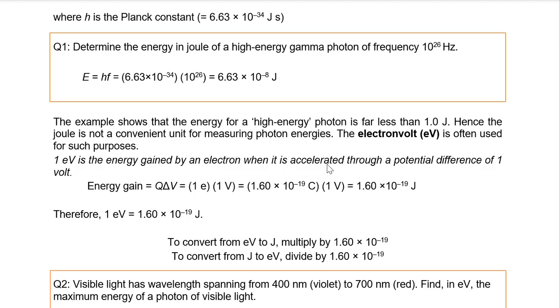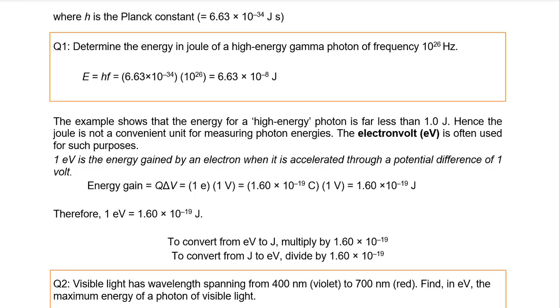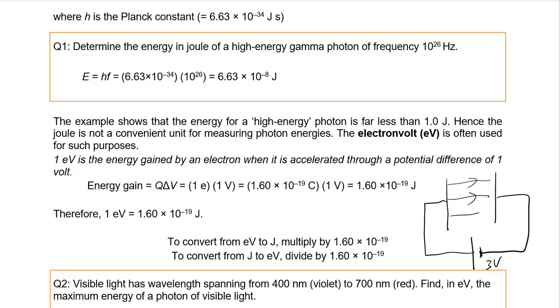I'll try to give you an example here of what it means. If I have a battery here that is 3 volts, and a free electron is accelerated across this potential, towards this direction, because the electron is attracted to the positive plate, the potential difference across the plates is 3 volts.